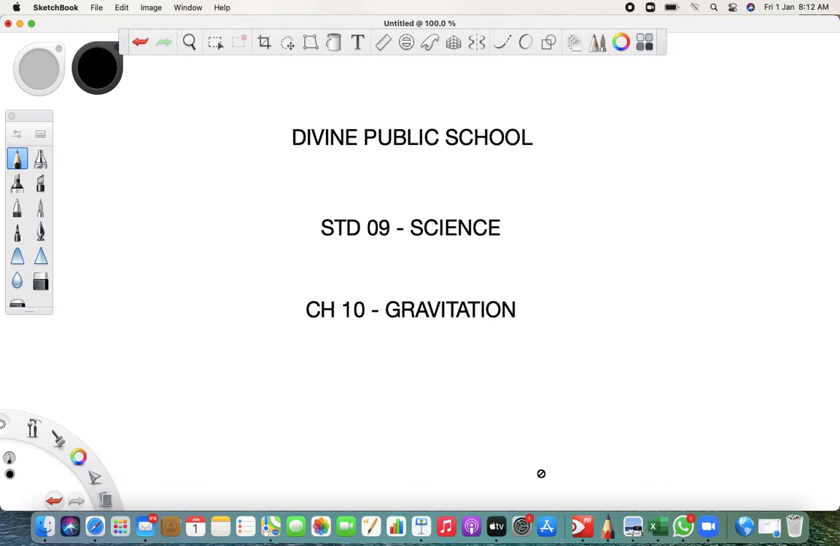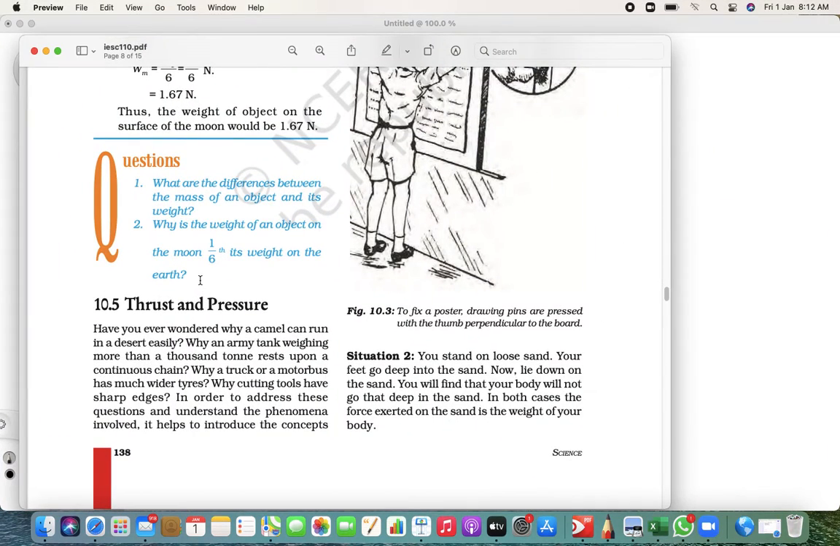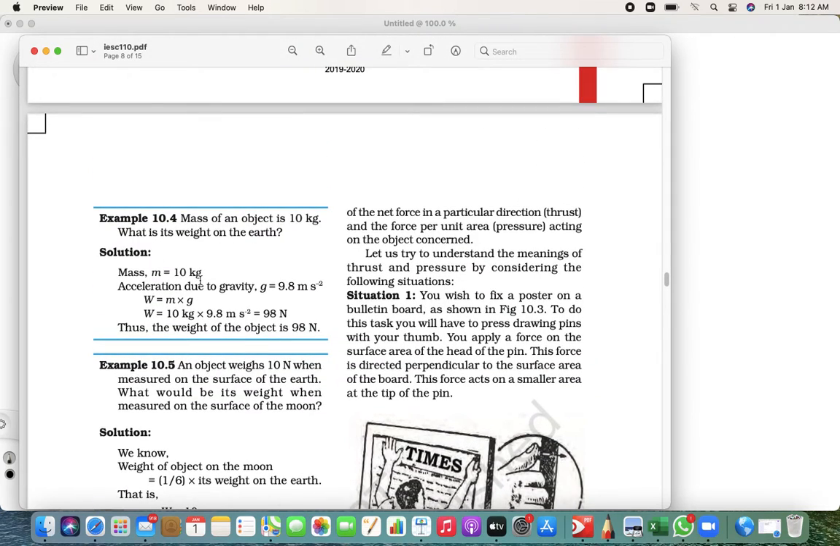We are learning chapter 10, gravitation. Last time I told you about mass and weight. What is mass? Mass is the quantity of matter occupied by an object, and weight is the product of mass and gravitational acceleration, right? W is equal to mg.